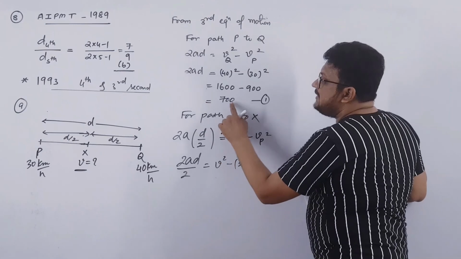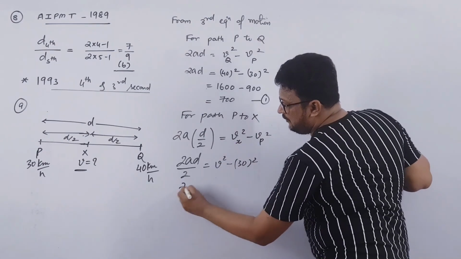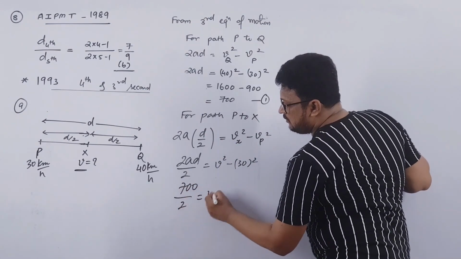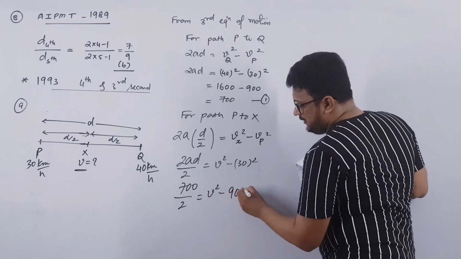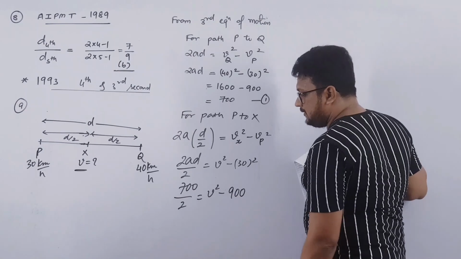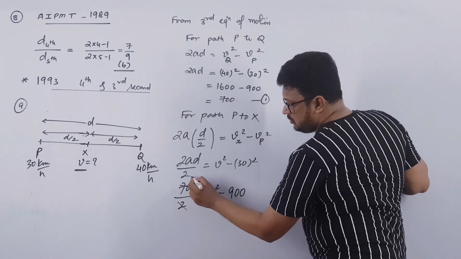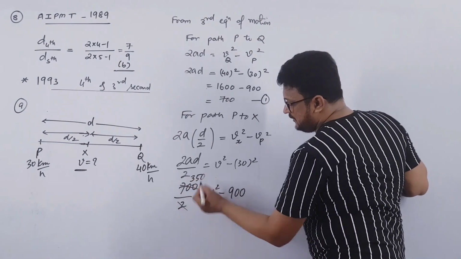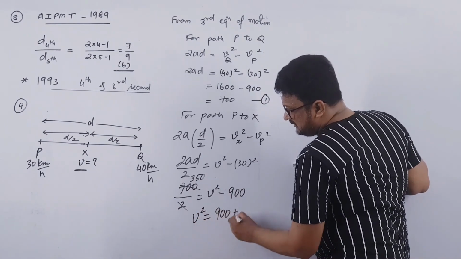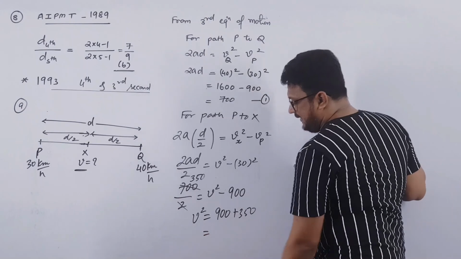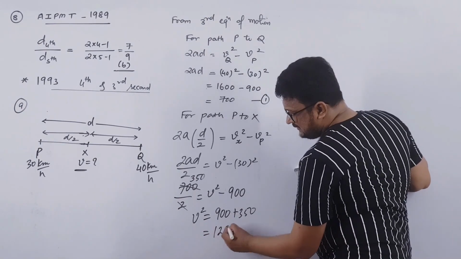Right, now 2AD is 700. So 700 divided by 2 is equal to V square minus 300 square, is 30 square, is 900. Clear? So 2 3s are 6, 2 5s are 10, 350. So V square will be equal to 900 plus 350. So that is 9, 10, 11, 12, 1250.